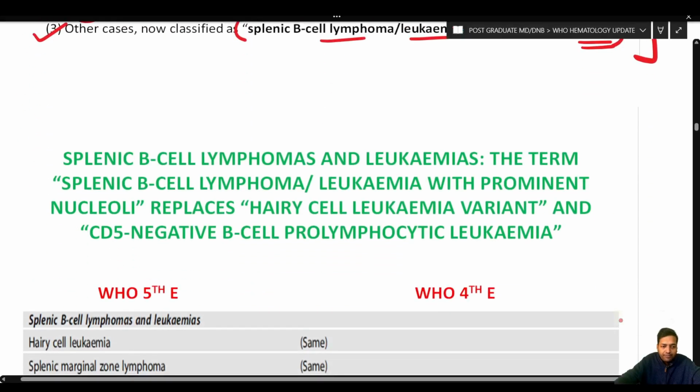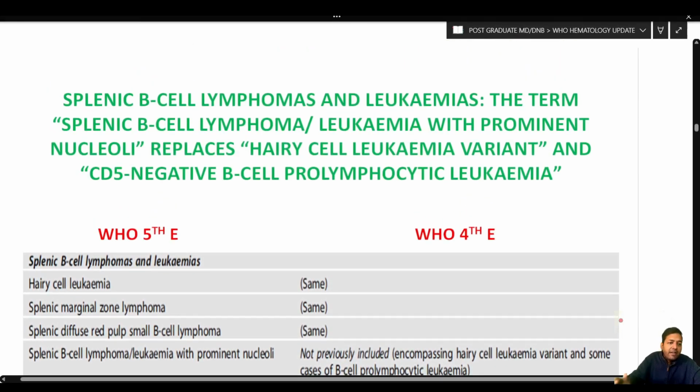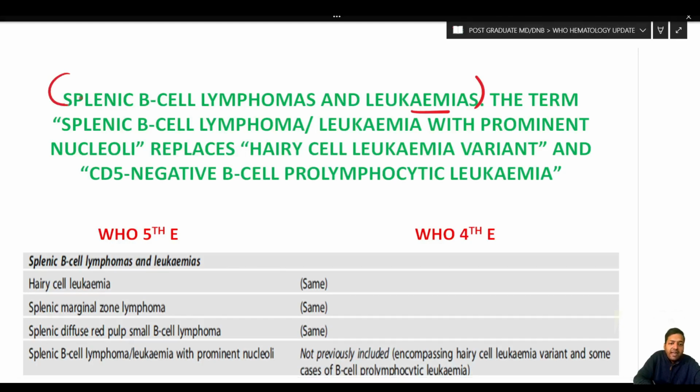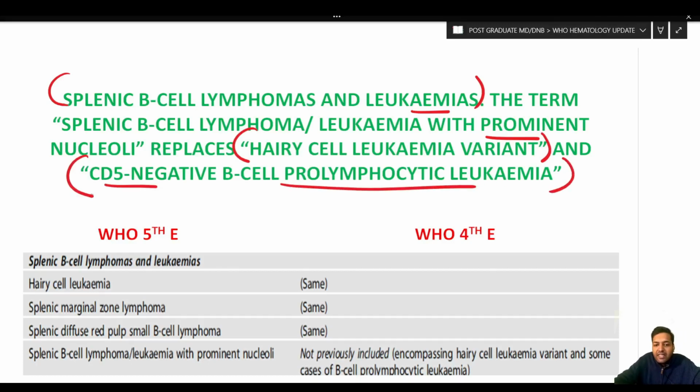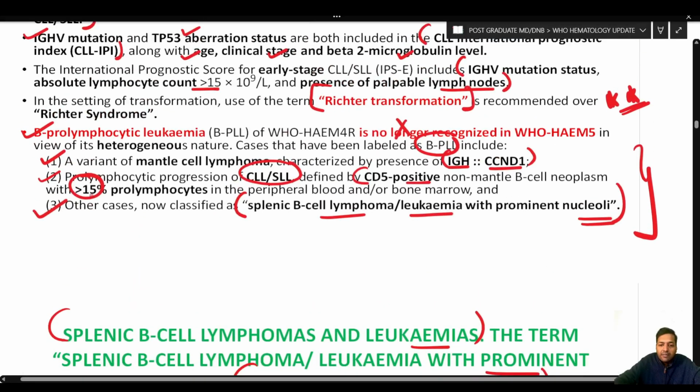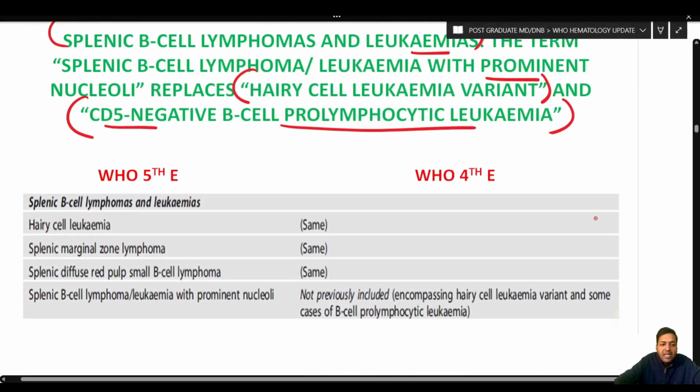Okay, so now BPLL is no more a recognized entity, and is included under these entities. The next important entity is the splenic B cell lymphoma and leukemia. Very important, as the heading goes, the term splenic B cell lymphoma leukemia with prominent nucleoli replaces the hairy cell leukemia variant and CD5 negative B cell pro-lymphocytic leukemia. As I told you, CD5 negative B cell pro-lymphocytic leukemia is now under a separate heading, that is, the splenic B cell lymphoma leukemia with prominent nucleoli. Okay, so let us see what has changed.